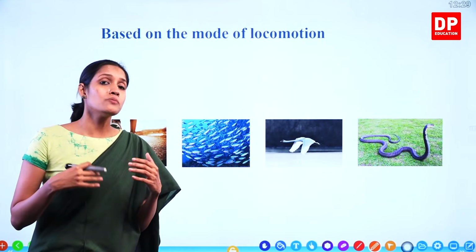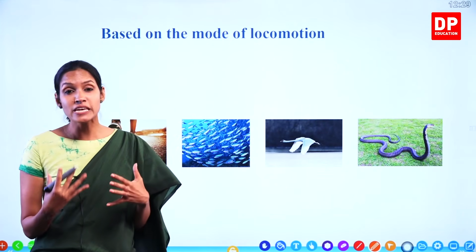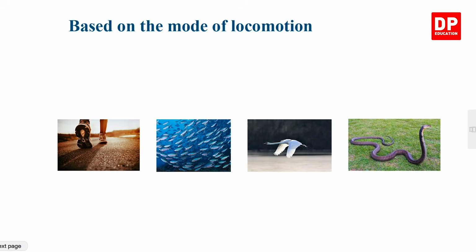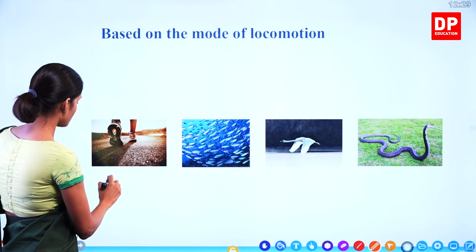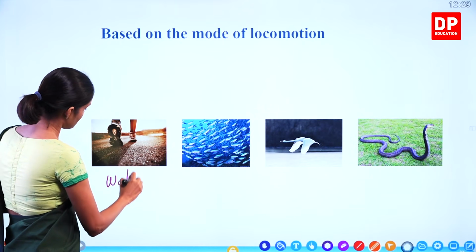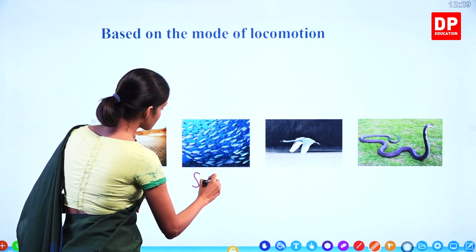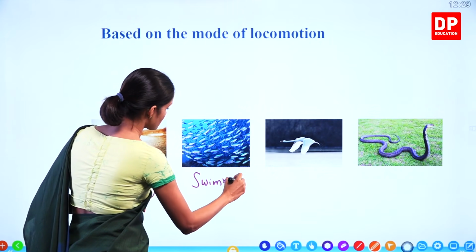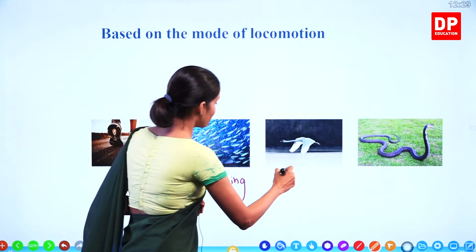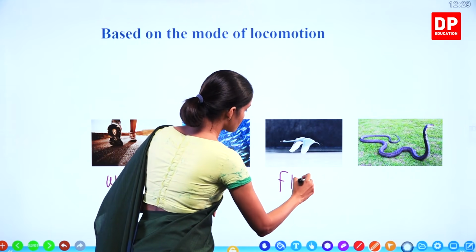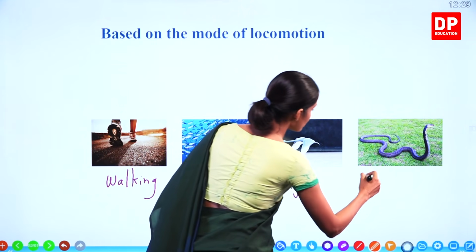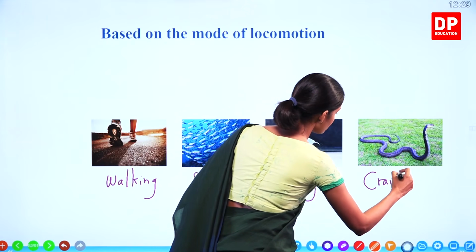So how do they move their body? By different means. Walking or running, also correct. By walking, by swimming, by flying, by crawling or creeping.